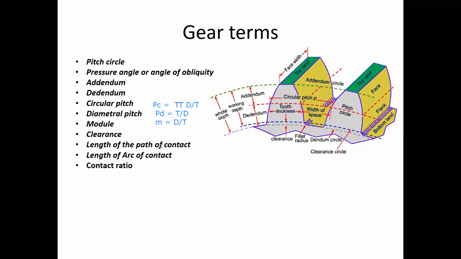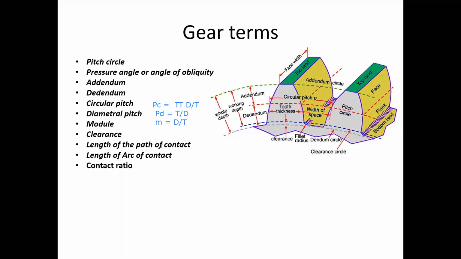And now going to see the length of path of contact. It is the common normal at the point of contact cut off by the addendum circles of the wheel and the pinion.